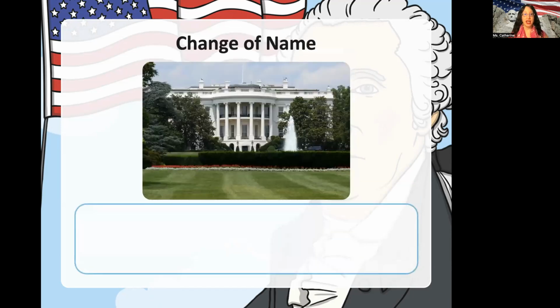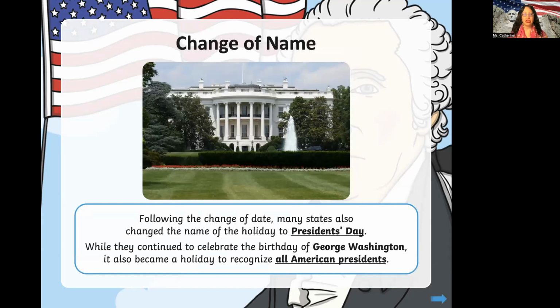Change of name. So following the change of dates, many states also changed the name of the holiday to President's Day, plural. While they continued to celebrate the birthday of George Washington, it also became a holiday to recognize all American presidents.